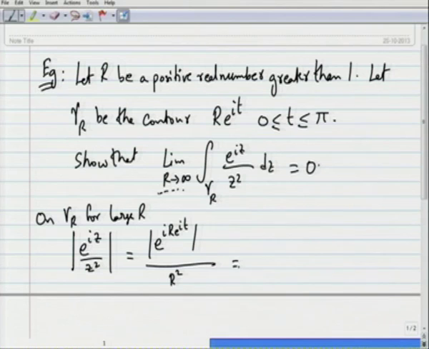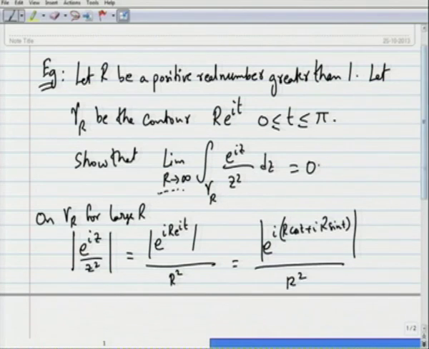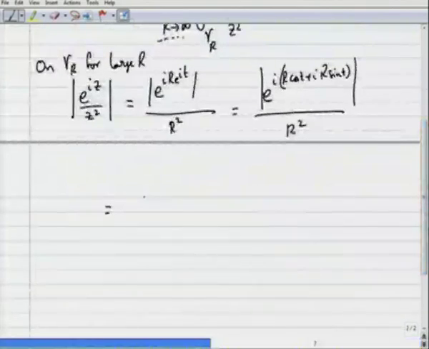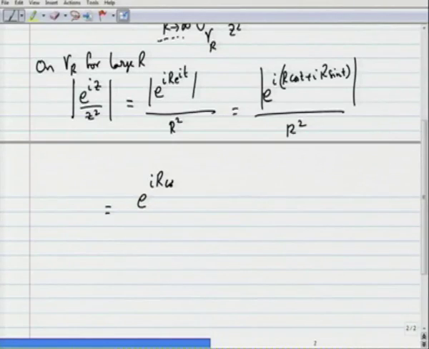In the numerator we have e power i R e power i t, which I am going to write as R cosine t plus i times R sin t, in modulus, divided by R squared. So, this is equal to e raised to i R cosine t minus R sin t, all by R squared, this is in modulus. And of course, the modulus of e raised to something is e raised to the real part of that something.